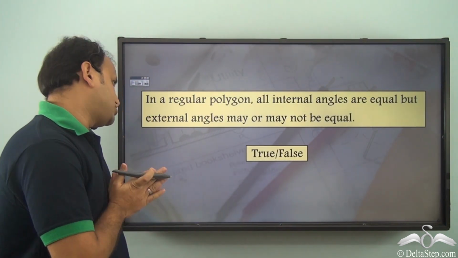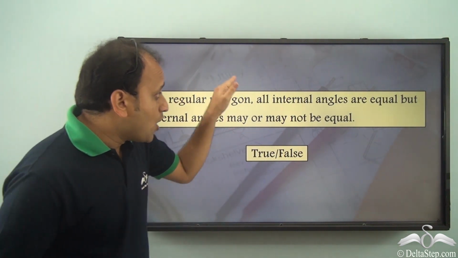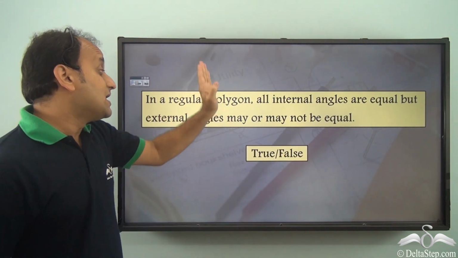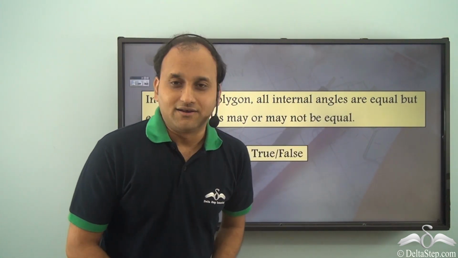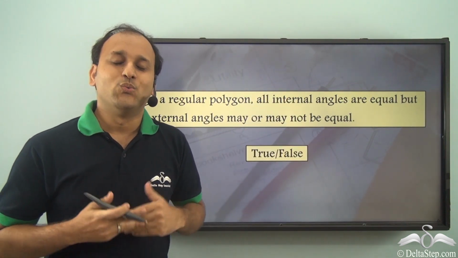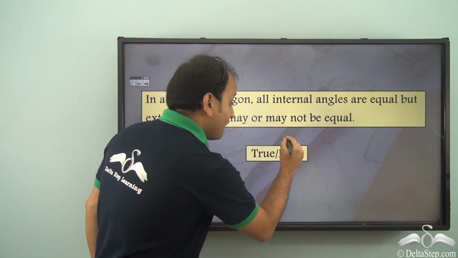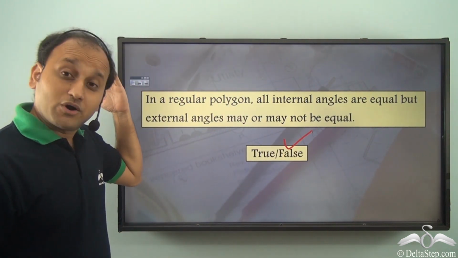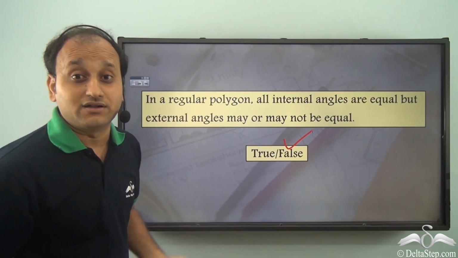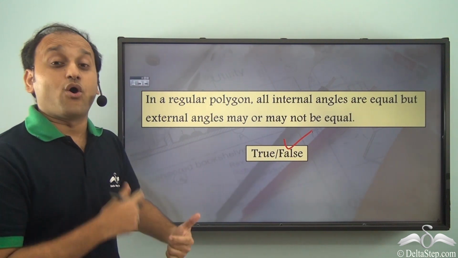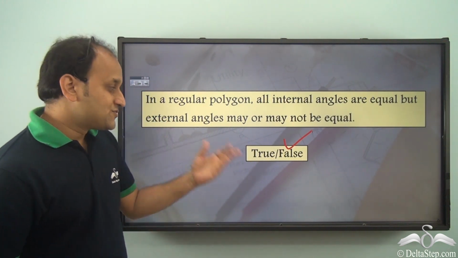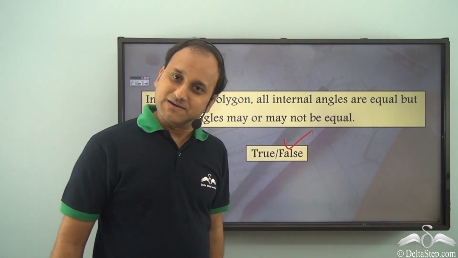So, now can you answer this question? In a regular polygon, all internal angles are equal, but external angles may or may not be equal. What do you think is the right answer? Is it true or is it false? The correct answer is false. When we are talking about a regular polygon, all the angles are equal. That is, all the internal angles will be equal to each other and all the external angles will also be equal to each other. So, this is a false statement.